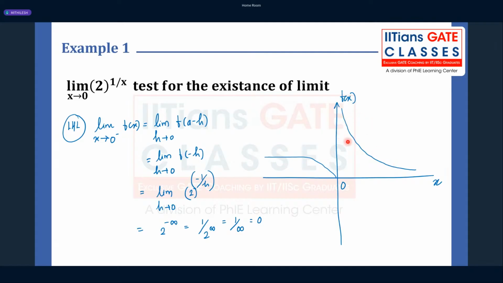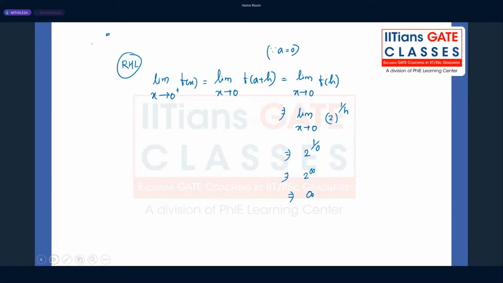So sometimes, if you are good at drawing the figures, you can also conclude the answer without even solving it. This chapter, continuity and differentiability, is very important, or I would say very easy, if you are habituated with drawing the functions. And yes, I will explain this continuity and differentiability topic to you using these figures. So the answer for this is limit does not exist. Left hand limit is not equal to the right hand limit.